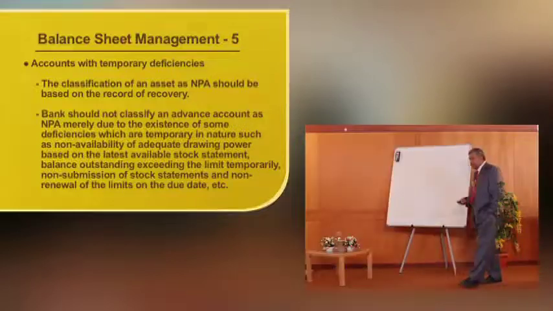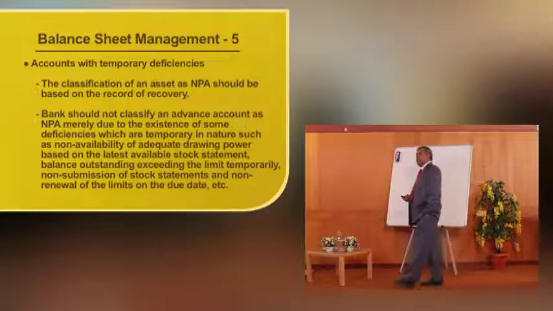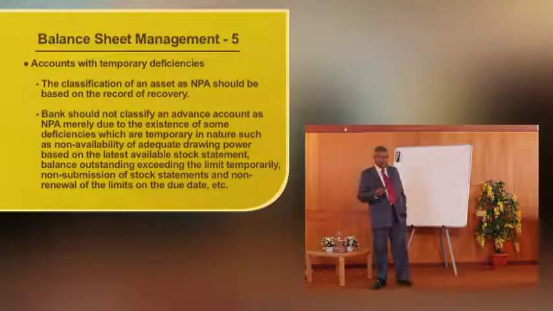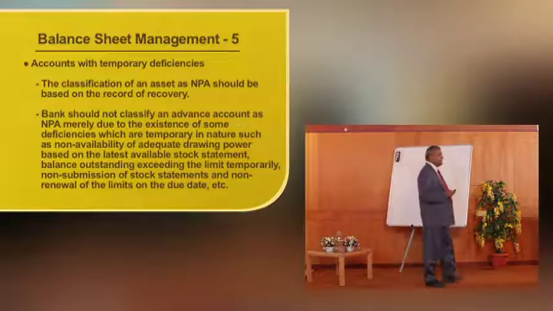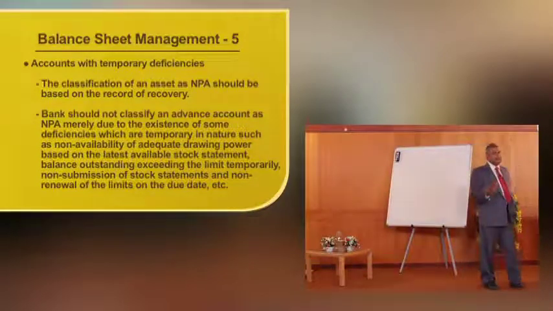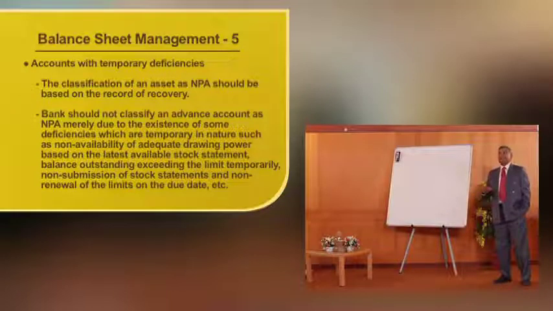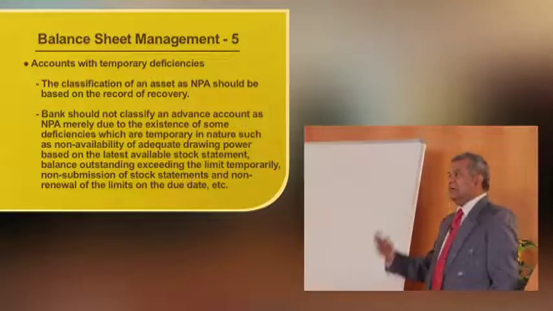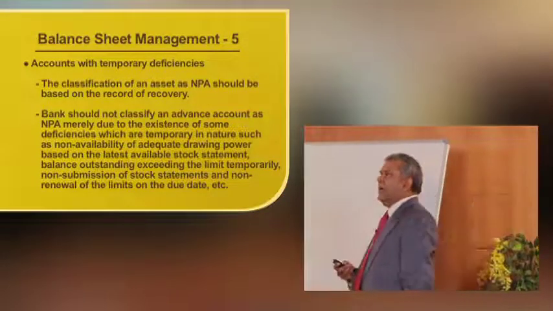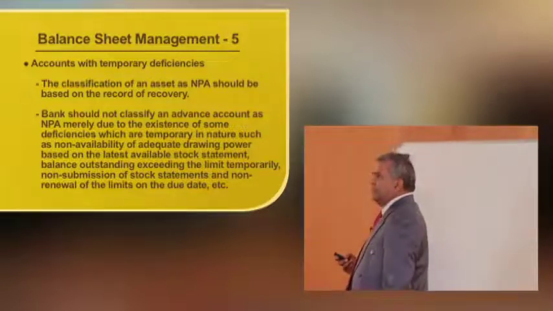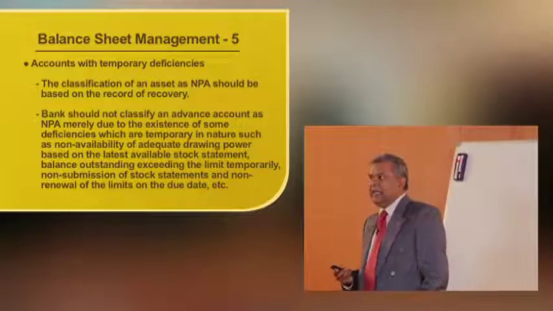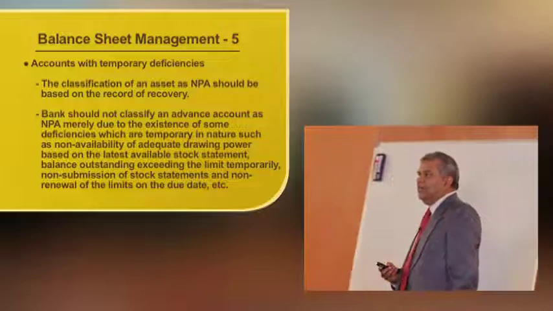Now some accounts can slip to NPA because of temporary deficiencies. It means some temporary deficiencies are non-renewal of accounts, or I have given some ad hoc facilities that are not regularized. These are all called temporary deficiencies. The classification of an asset as NPA should be based on record of recovery.